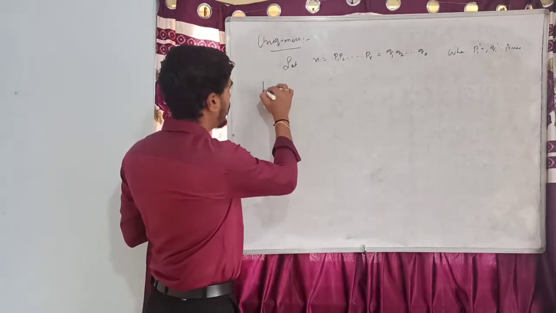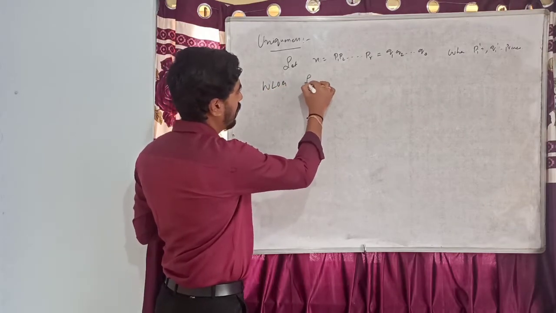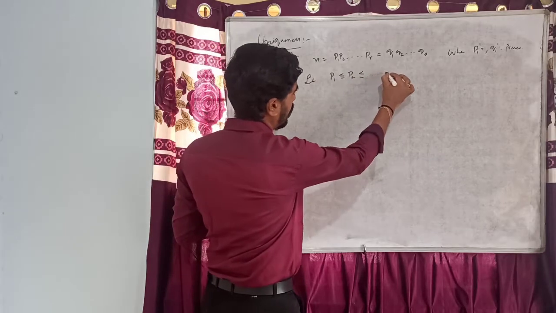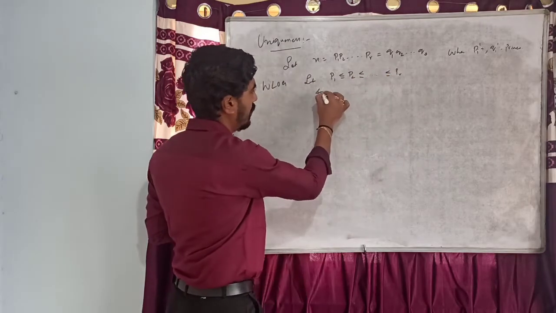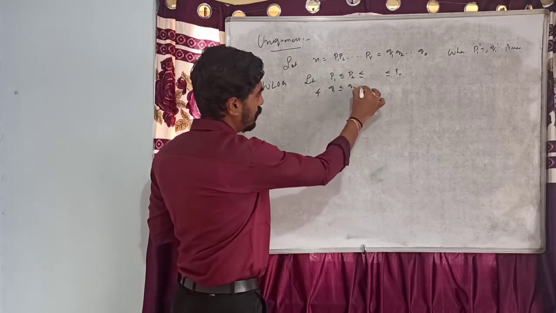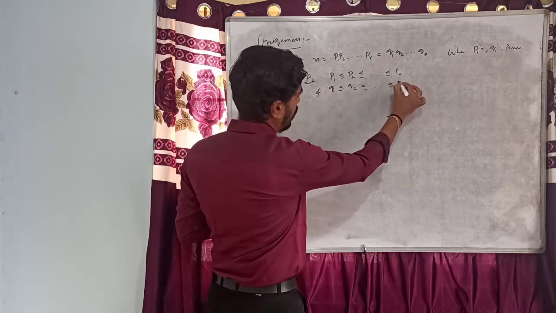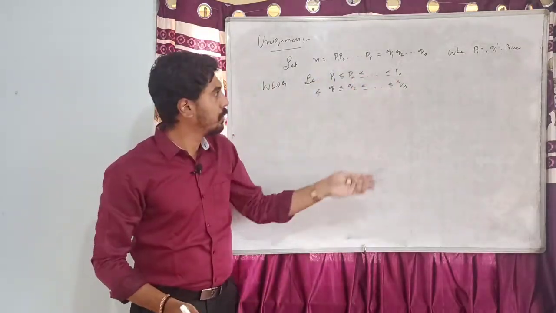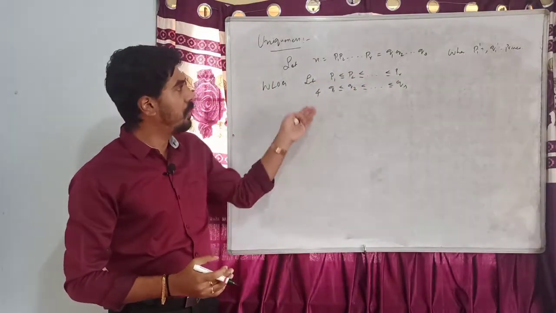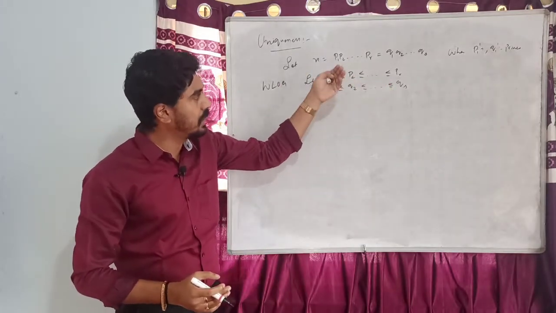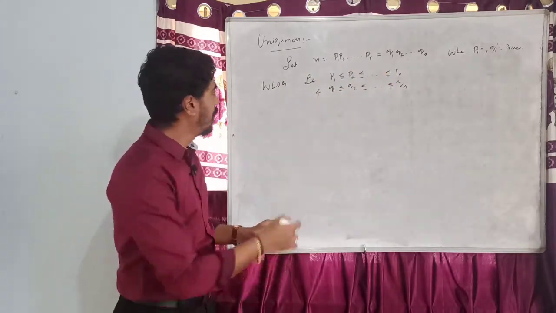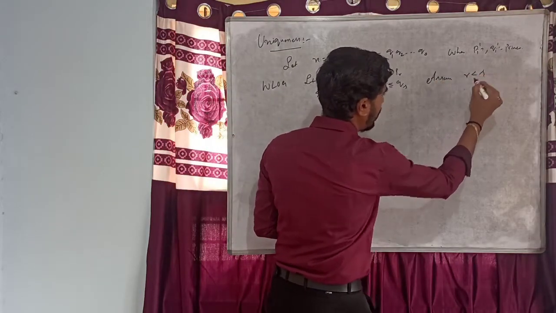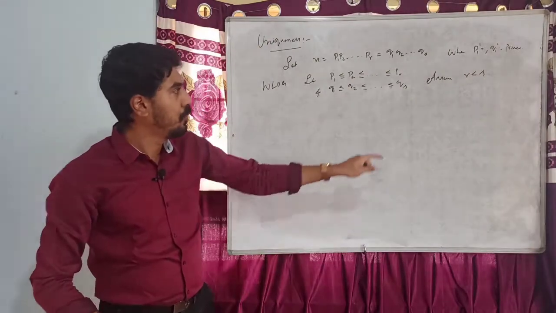So without loss of generality, I am going to assume that p1 less than or equal to p2, less than or equal to, and so on, less than or equal to pr, and q1 less than or equal to q2, less than or equal to, and so on, qs. To show that r equal to s, I am assuming the contrary. Suppose r is not equal to s, then r should be less than s or r should be greater than s. So let us assume that r is less than s, and we arrive at a contradiction for this.